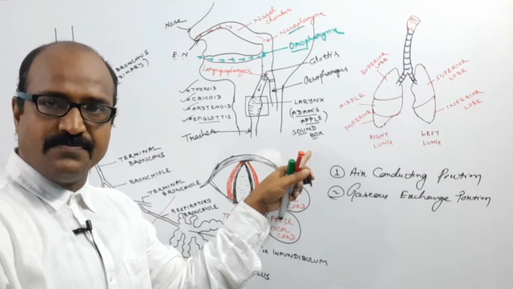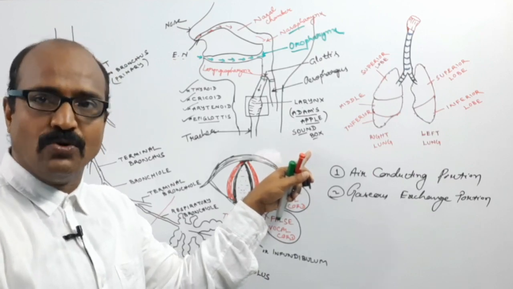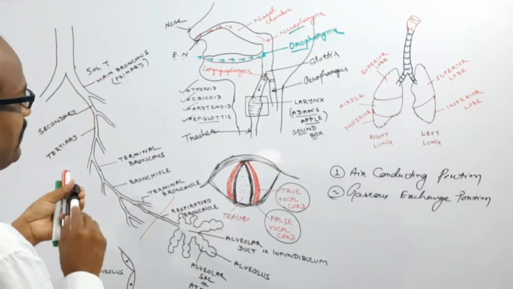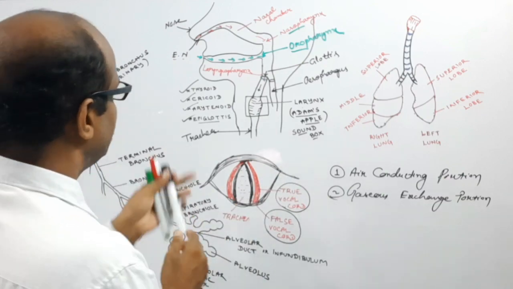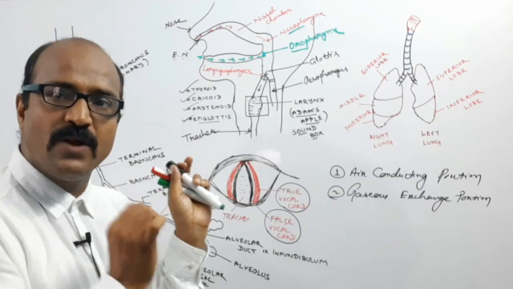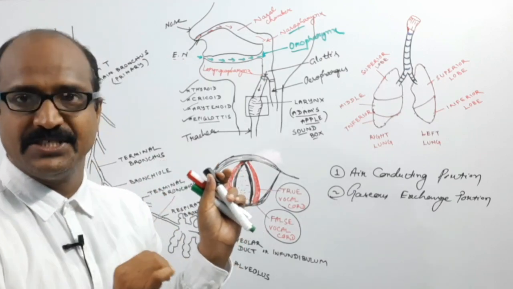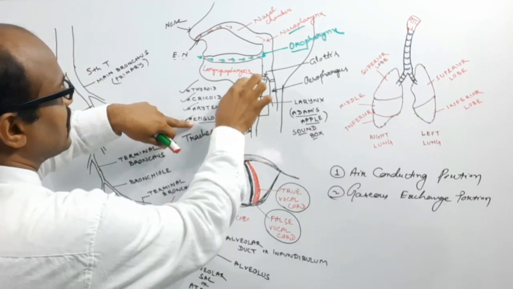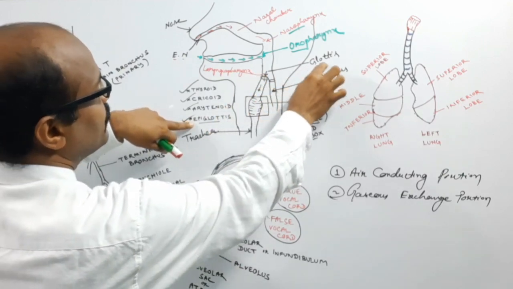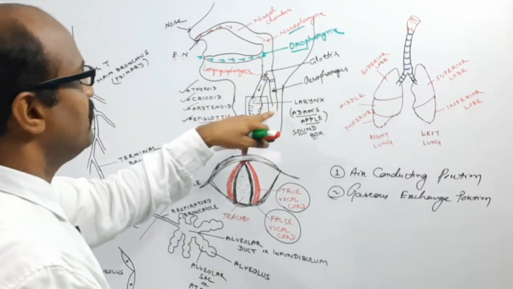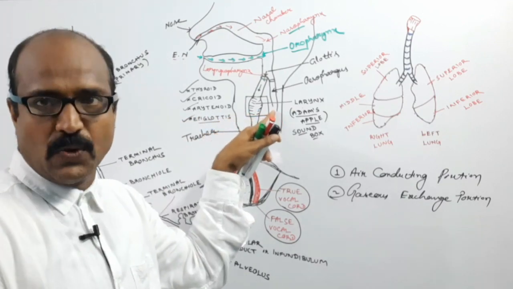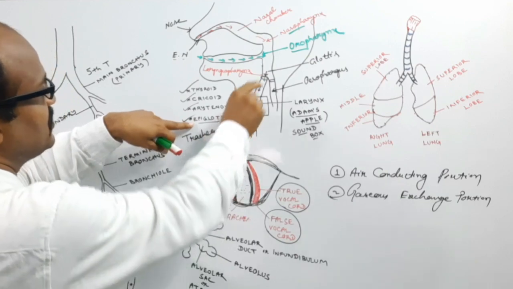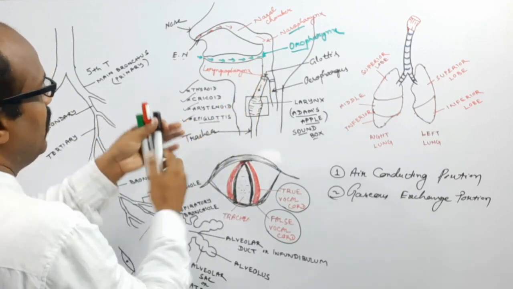The epiglottis I have already told in my digestive system. The epiglottis is an elastic triangular shaped cartilage which covers up the opening of the glottis at the time of breathing and swallowing.